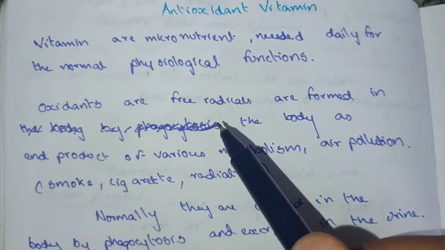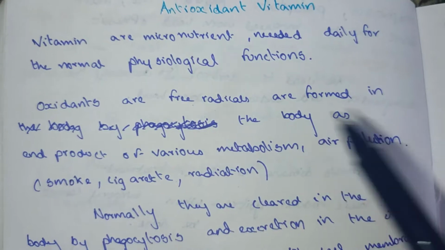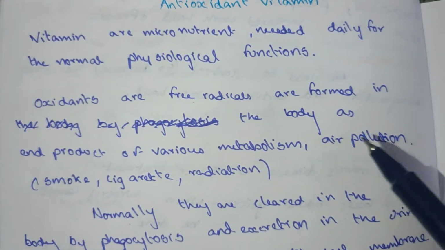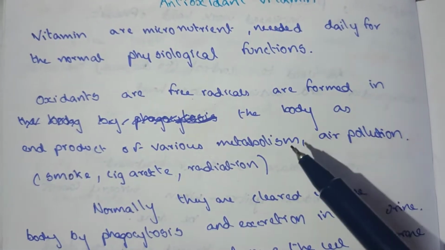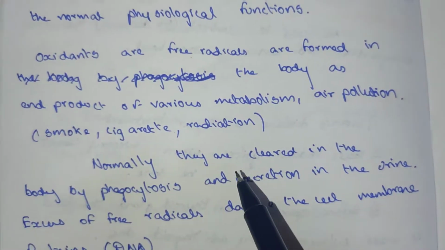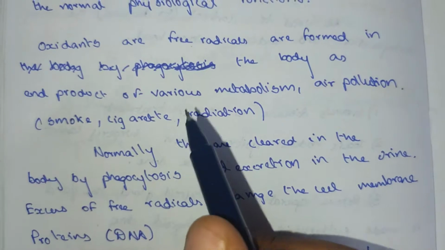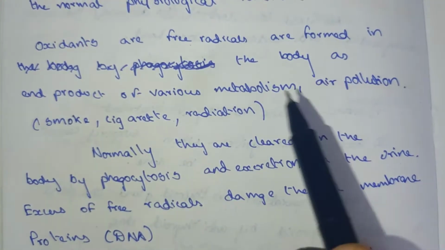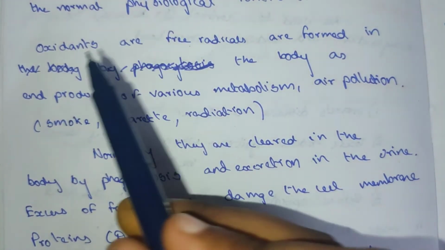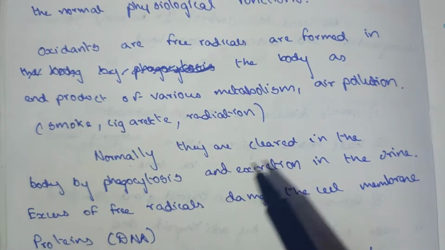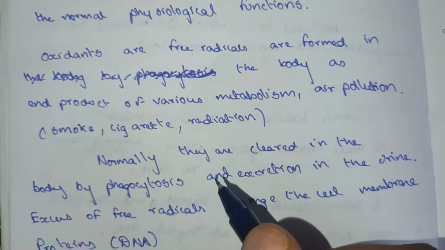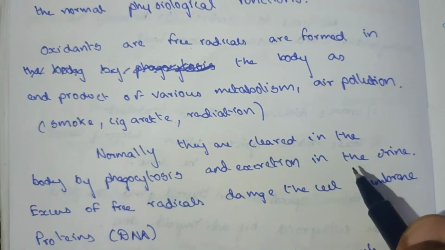These oxidants are free radicals formed by various metabolism and air pollution. Normally, they are cleared in the body by phagocytosis and excretion in urine.